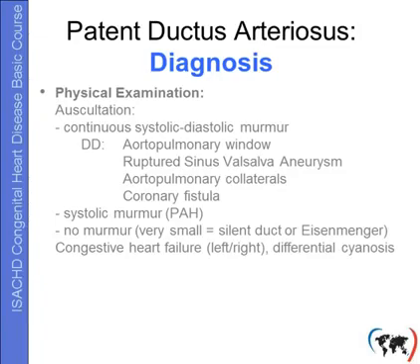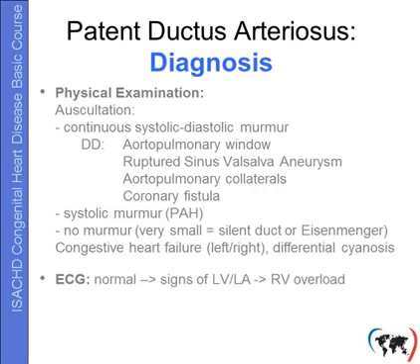In patients with severe pulmonary hypertension, we may be faced with only a systolic murmur. And in those with Eisenmenger syndrome, and on the other end of the spectrum, the ones with the very small duct, the so-called silent duct, we may have no murmur. Depending on the situation and the severity of the disease, clinically we may have signs of congestive heart failure, either left or right or both, and in the Eisenmenger patient, differential cyanosis.